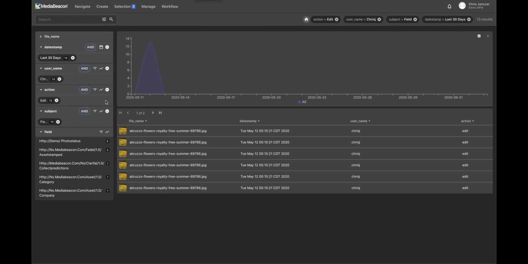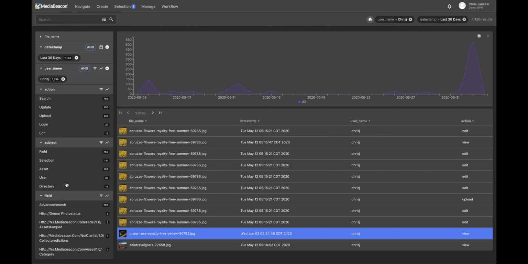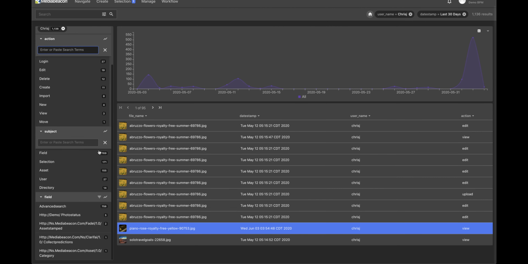So that's about it. There's infinite possibilities, so I can keep going into examples, but if you use the filters, you can get pretty dynamic as far as what you're searching for. And you can see all of the different actions you can search for and all of the different subjects you can search for. So a lot of times these are used in conjunction. Show me all of the edited fields or all of the edited assets and so forth, or show me all of the logins by user and so on.